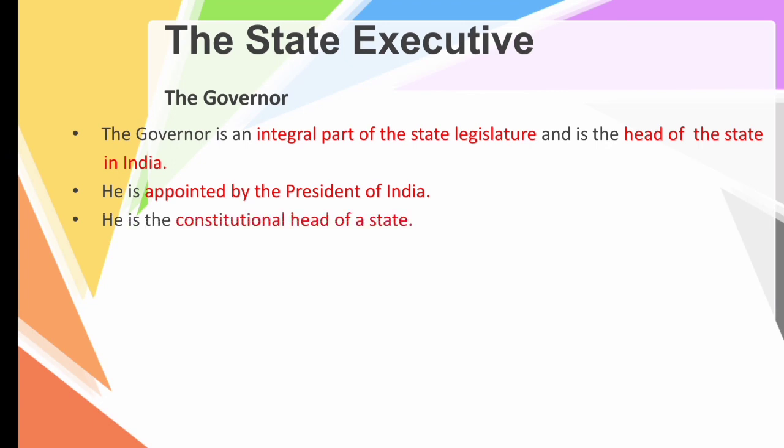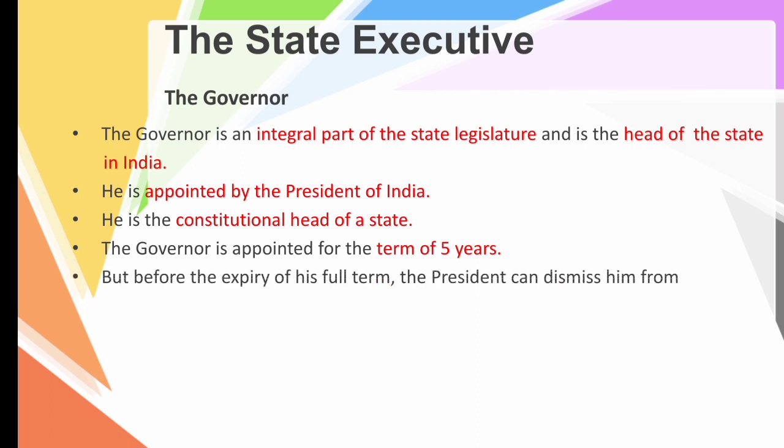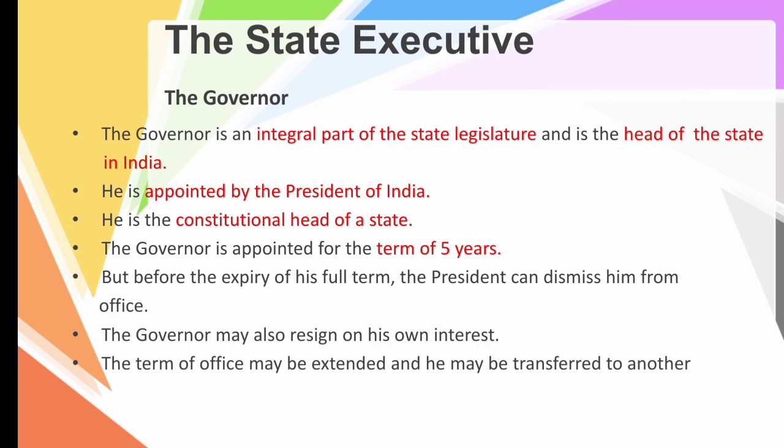He is the constitutional head of a state. The governor is appointed for a term of 5 years. So the term of office for a governor is 5 years. But before the expiry of his full term, the president can dismiss him from office, or the governor himself may also resign of his own interest.